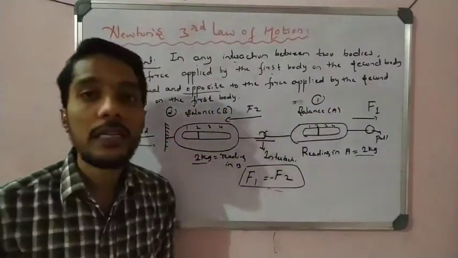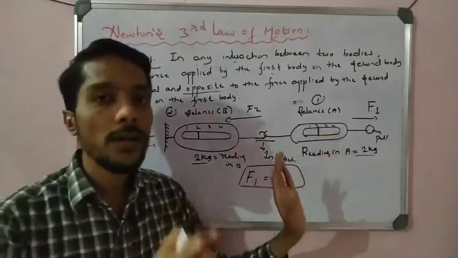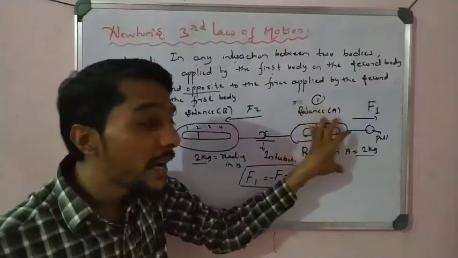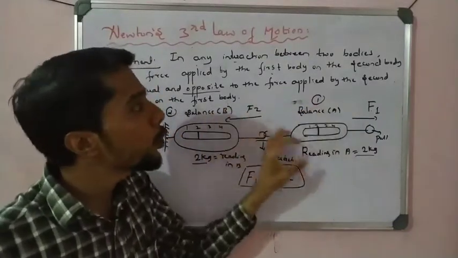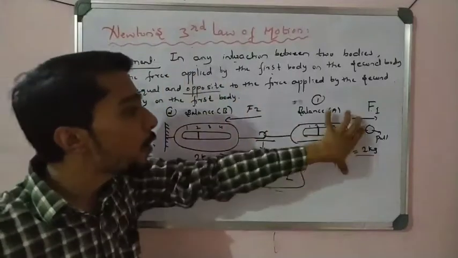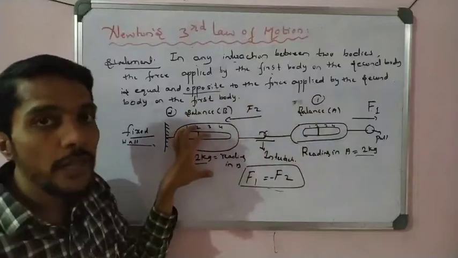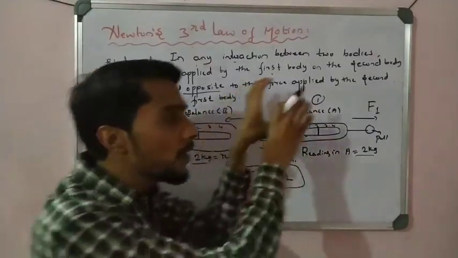So that is Newton's third law, students. Now, is the statement clear? Simply put, Newton's third law states that in any interaction between two bodies, the force applied by the first body on the second body is equal and opposite to the force applied by the second body on the first body.